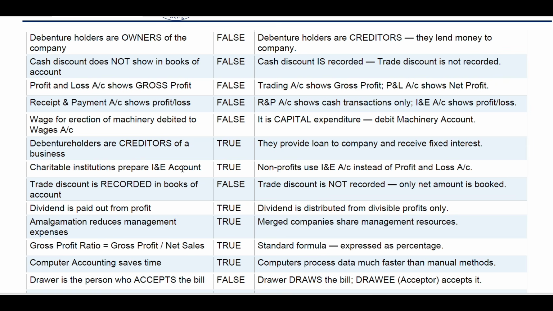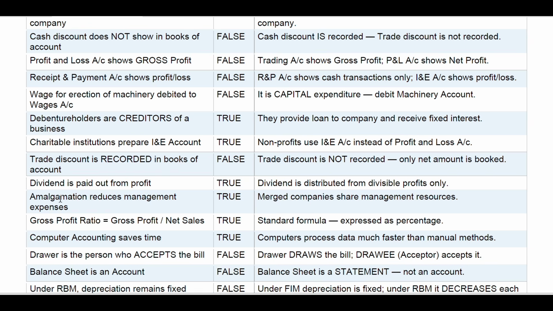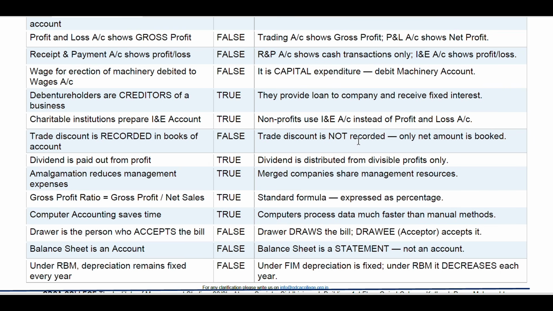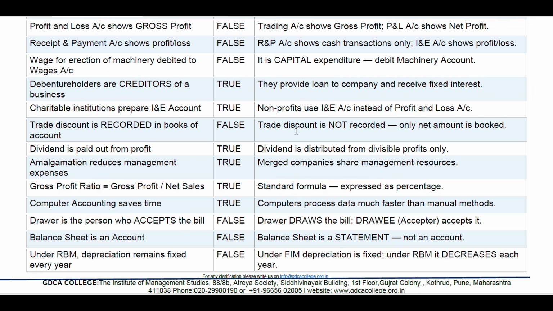Charitable institution prepares income and expenditure account. Yes, it is true. Non-profit organizations use income and expenditure account instead of profit and loss account. Trade discount is recorded in book of account. False. Trade discount is not recorded. Only net amount is booked.